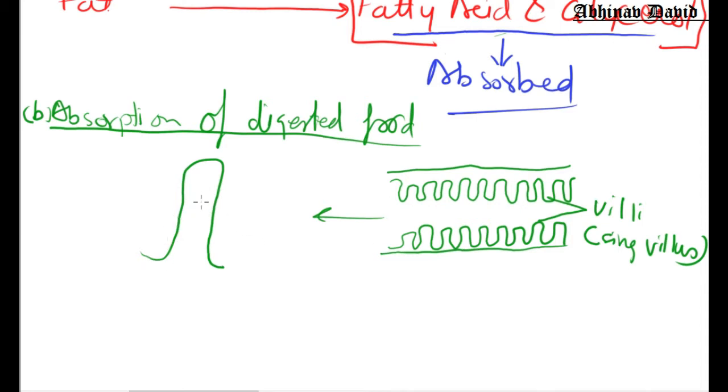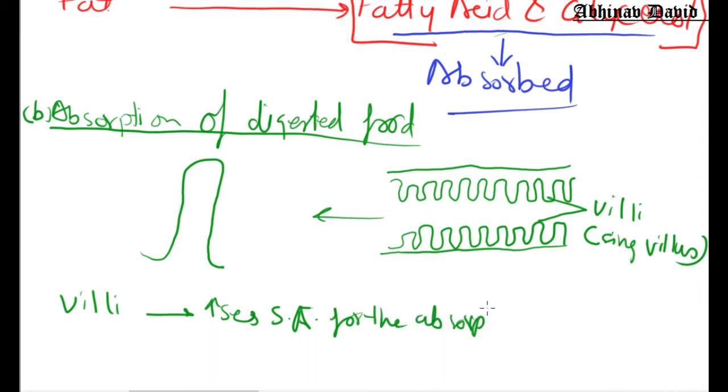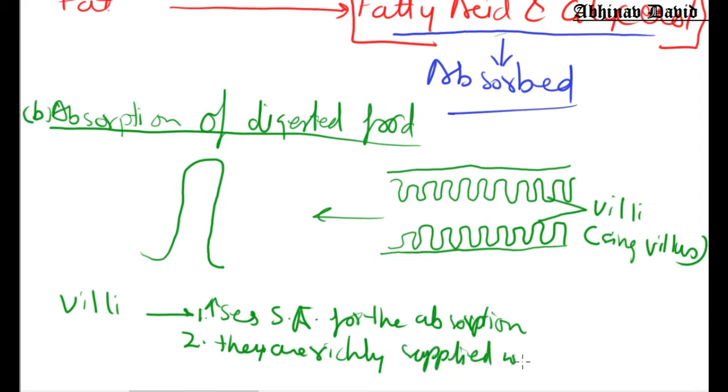Now what do these finger-like structures, these villi, do? Number one, they increase the surface area for absorption. Number two, they are richly supplied with blood vessels.